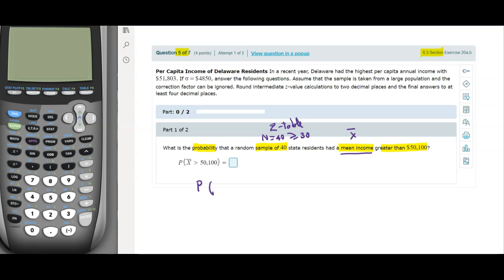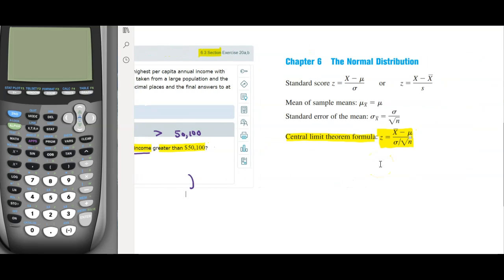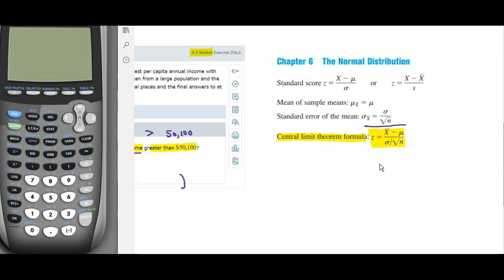Greater means greater than 50,100. They wrote it over here, which is not necessarily given to you. So this is the probability of X bar greater than 50,100. And you notice I left space here because I'm going to use the standardized formula to write it this way in order to reach the Z value.